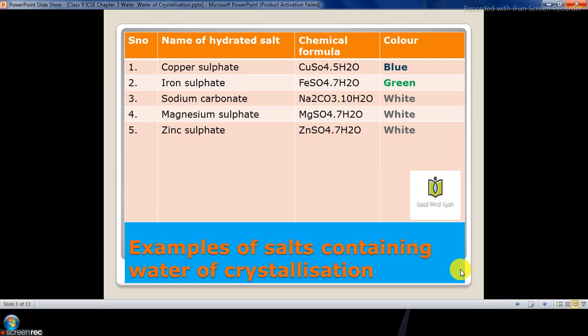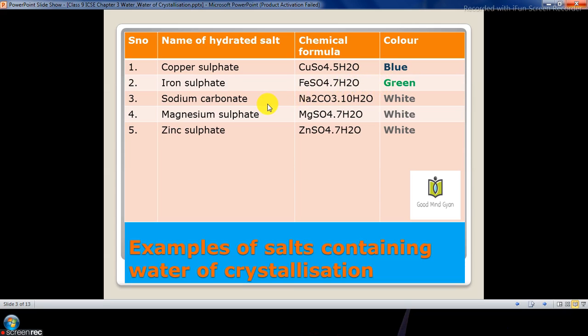These are certain examples of salts containing water of crystallization. For example, copper sulfate is CuSO4 5H2O, which is blue in color. You have iron sulfate, which is FeSO4 7H2O, which is green in color.